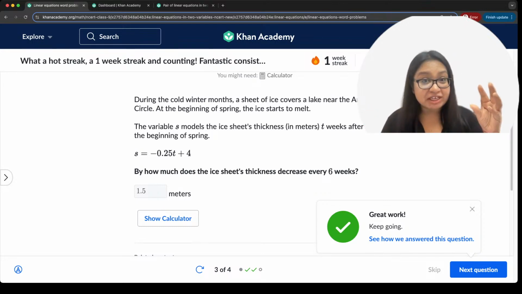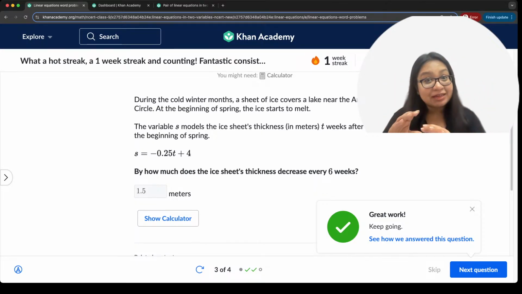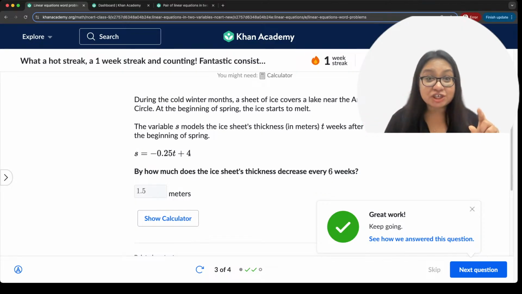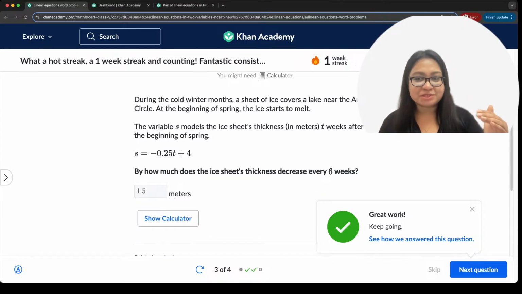If you want change, look at the quantity that changes. If you want the entire value, look at the quantity and find the entire value. And initial always means t equal to 0, right? Okay, that's it. With this basic, you will be able to solve a lot of different types of problems.